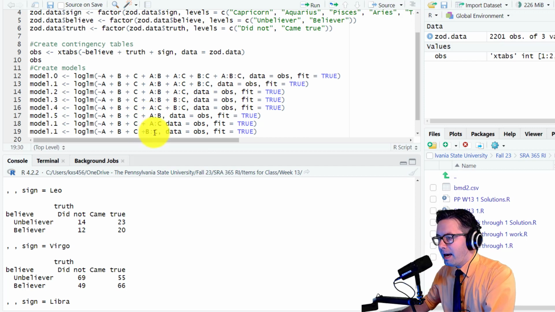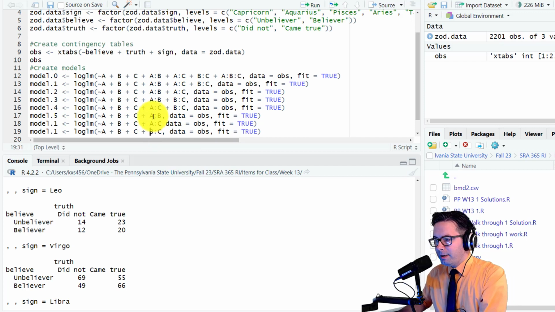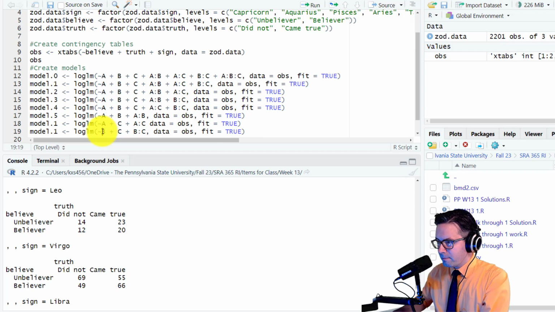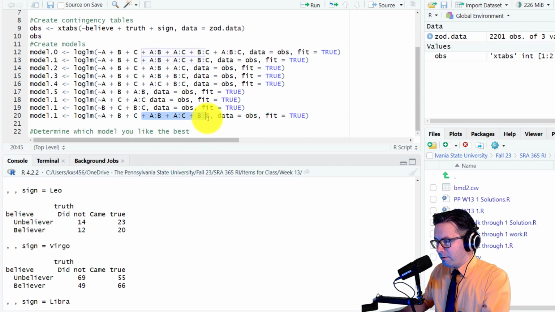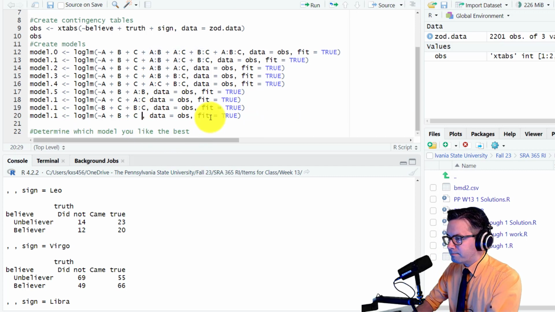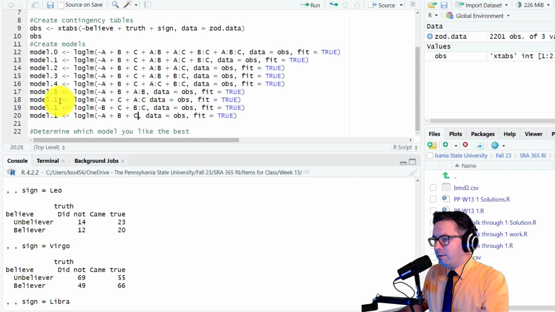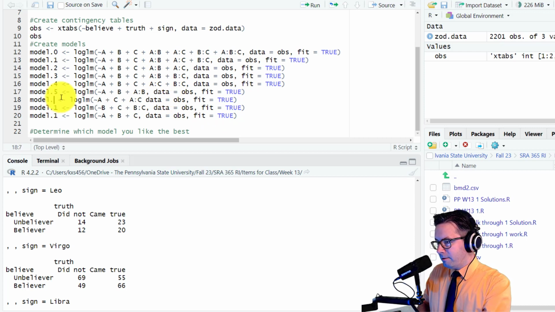Notice that for these 3, we have AB, we don't use C, so we can get rid of C. We have AC here, so we can get rid of B. We have BC here, so we can get rid of A. And then last, we'll do all the individual ones together. All right, and we need to keep up with these numbers. So this would be 6, 7, and 8.